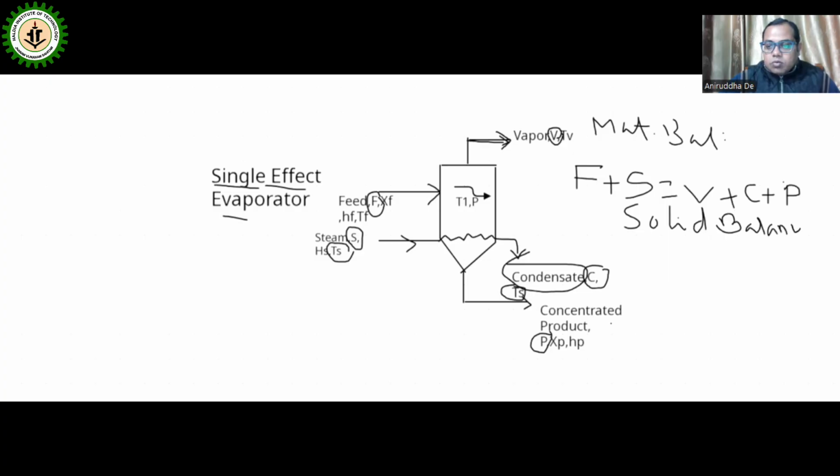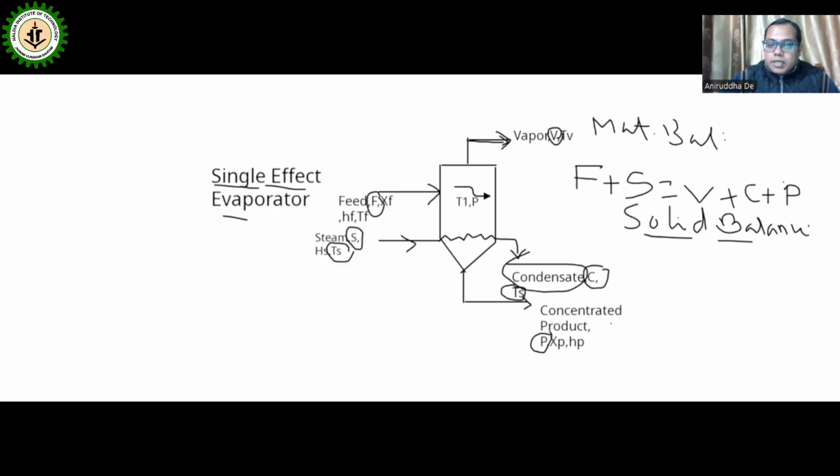What is the component of the feed? The feed has solid material present, and solid material is present in the product. There is no solid material present in the steam. There is no solid material present in the condensate, because steam means pure vapor, and condensate means hot water, so it will not contain any solid material. Vapor also will not contain any solid material.